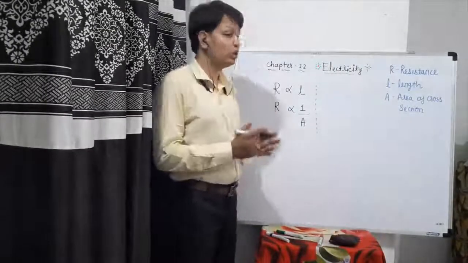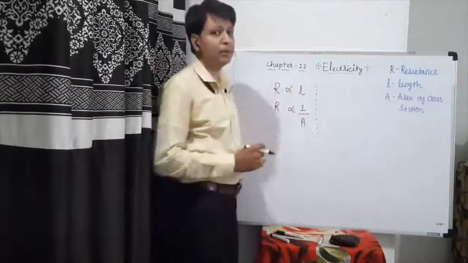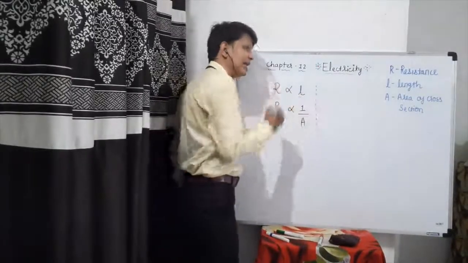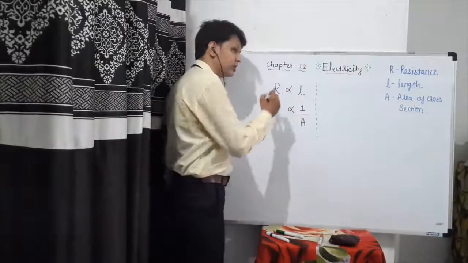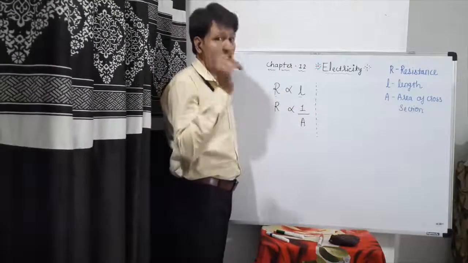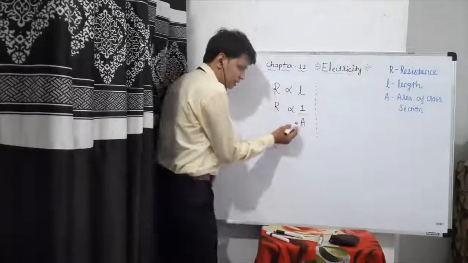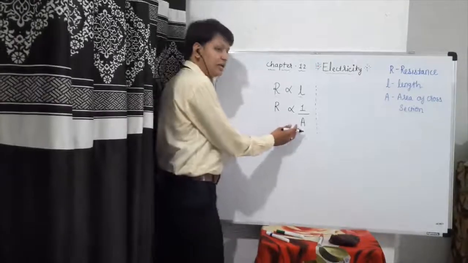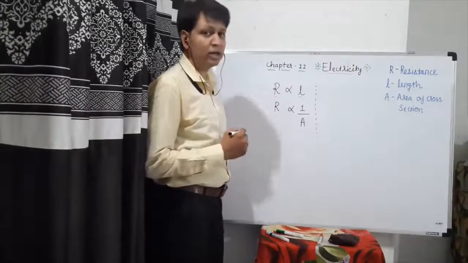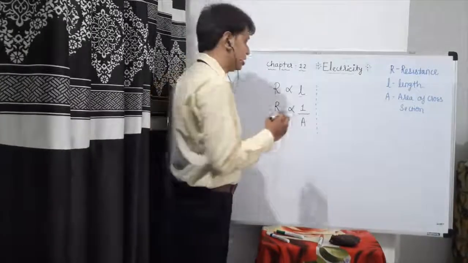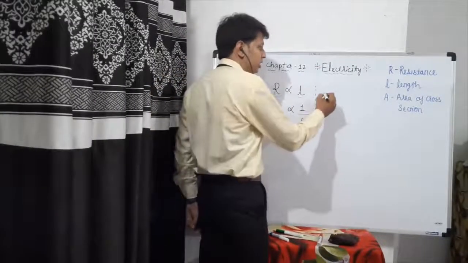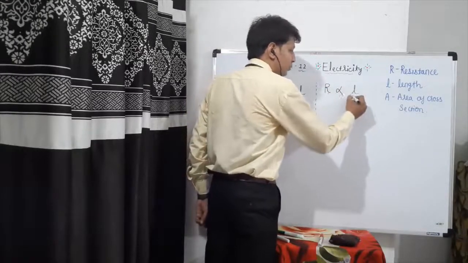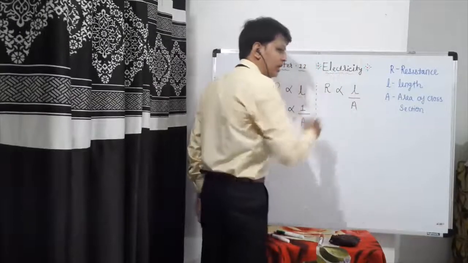So we can conclude that resistance is directly proportional to the length of the conductor. That means if you increase the length, the resistance of the resistor or conductor will increase. But it is inversely proportional to area. So if you increase the area, the resistance of a resistor will decrease. If I combine both, resistance is directly proportional to length upon area.